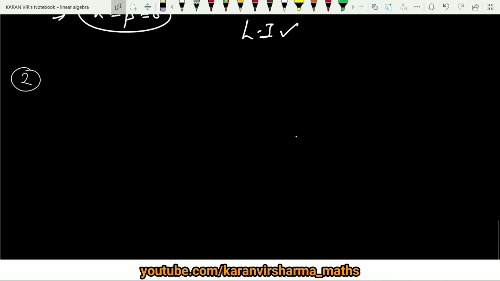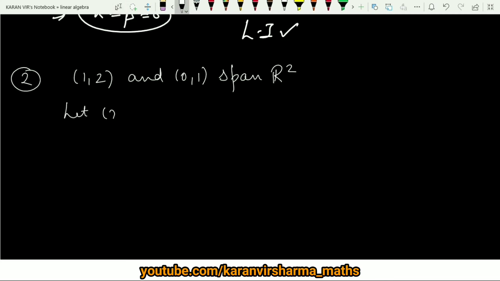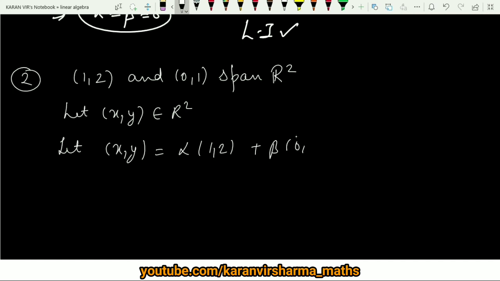Now we are interested to show that these vectors (1, 2) and (0, 1) span R square. For this I will consider any arbitrary vector (x, y) coming from R square. Let (x, y) be written as a linear combination, alpha times (1, 2) plus beta times (0, 1).